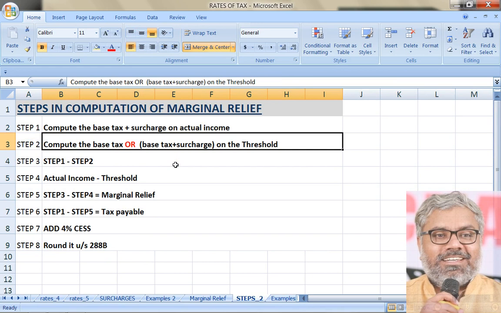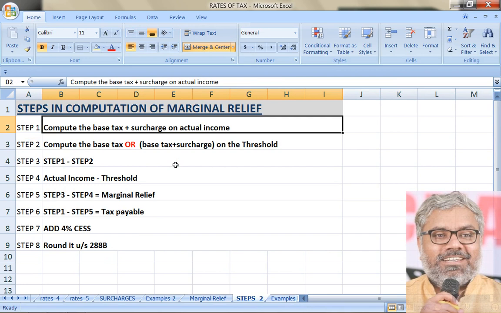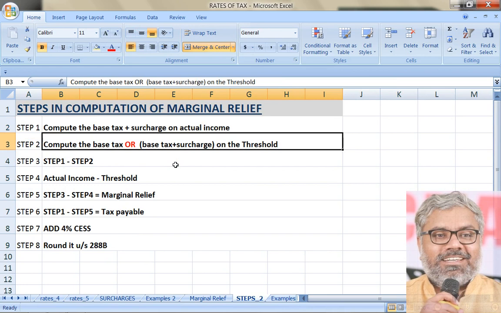But how to calculate the second step there? You have to calculate base tax plus surcharge on the threshold. What was the threshold in that example? 10 crores. Is there a surcharge applicable till that 10 crores? Yes, because already income has exceeded 1 crore. So apply 7% surcharge there in the second step, whereas in the first step, since really the actual income exceeded 10 crores, we have to apply 12% surcharge. So this is 12% reality, 7% imagination.